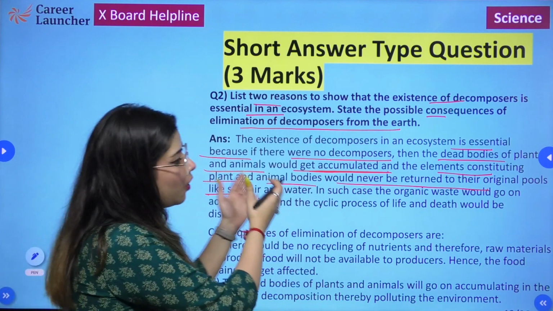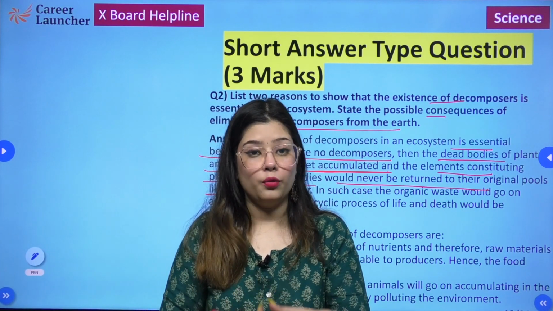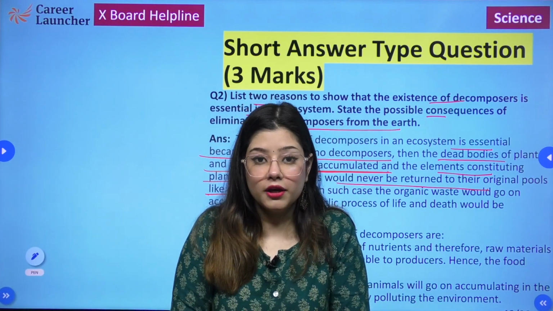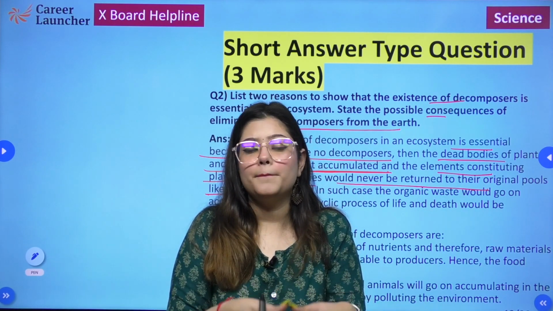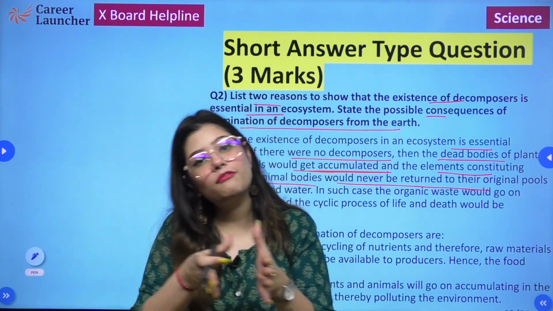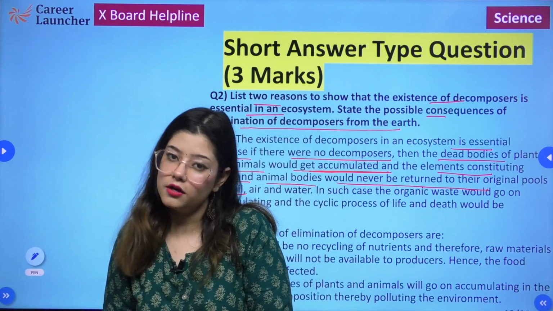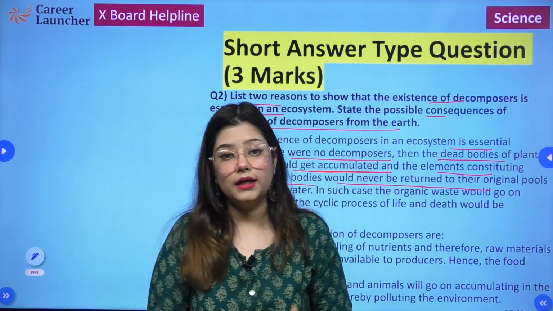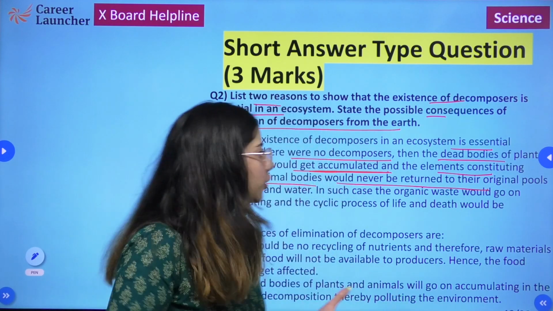If the bodies or the wastes are not broken down, then the minerals or the compounds that are present inside the body of that organism will never be returned to the soil, and hence this nutrient cycle would fail to exist.